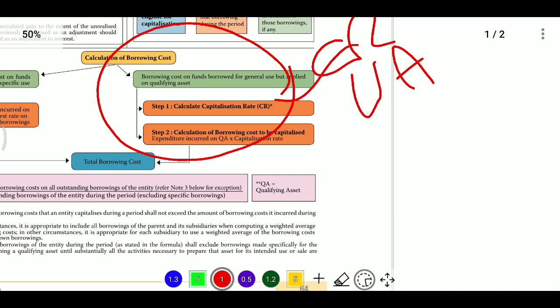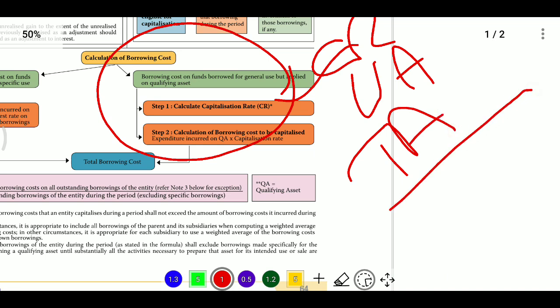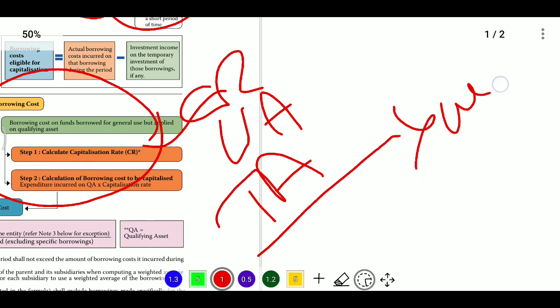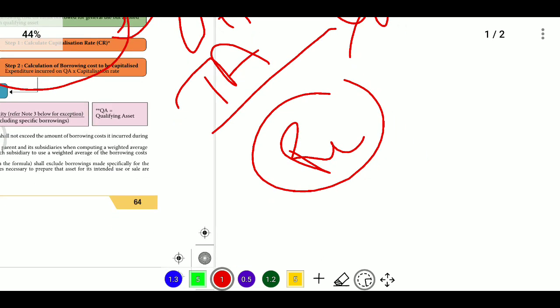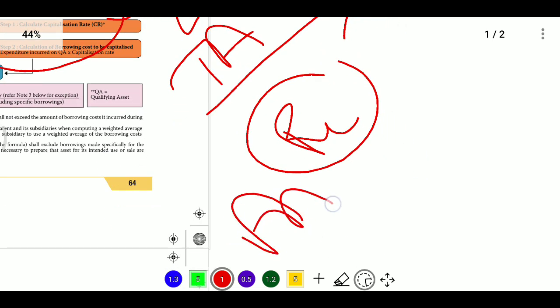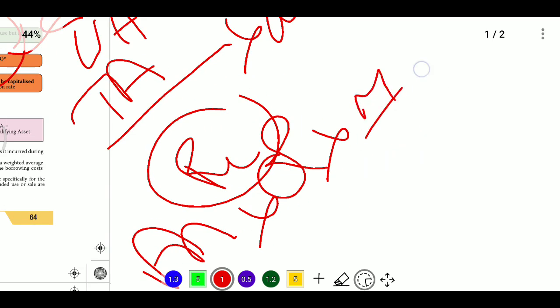We take the total actual interest on all general borrowings, divided by the total amount of borrowings based on the weighted average on a time basis, multiplied by 100. We get the capitalization rate. Then we take the amount on each date, multiplied by that capitalization rate, multiplied by the months divided by 12.